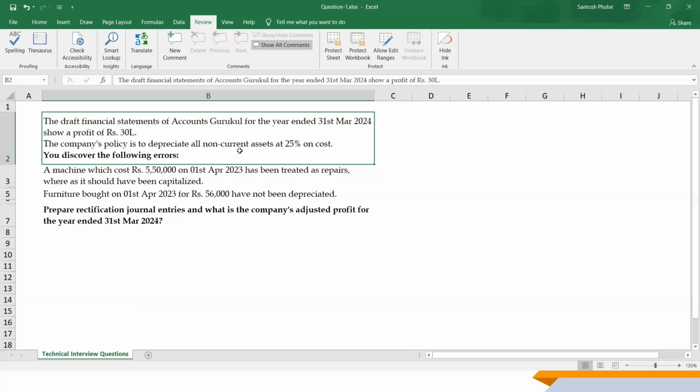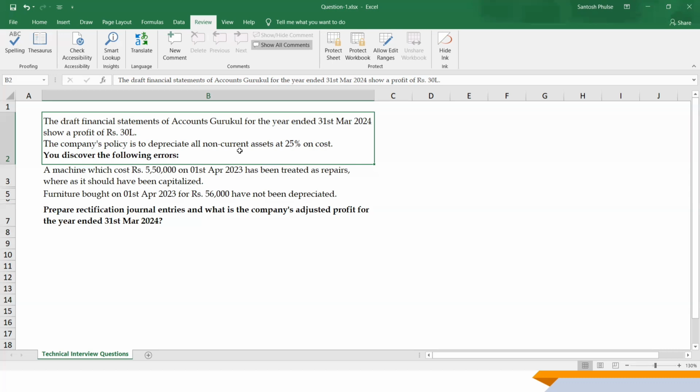You need to plot the journal entries. So try to understand that from this small question, you are going to get the knowledge of how to do the rectification entry for an expense which was debited to the P&L but is actually a capex expense.